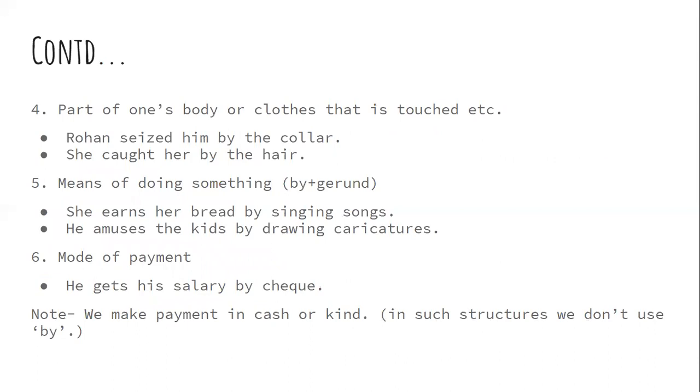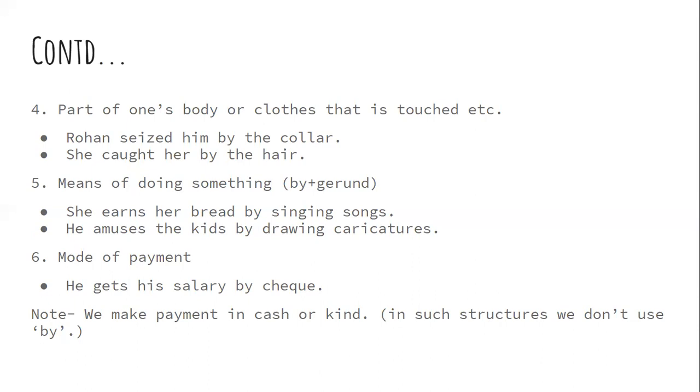Again, by can be used to refer to part of one's body or clothes that is touched, grabbed, etc. So, Rohan seized him by the collar. By the collar. Collar is part of clothes. She caught her by the hair. Part of the body that is touched. Hair is the part of the body that is being touched. That's why we use by with the hair.